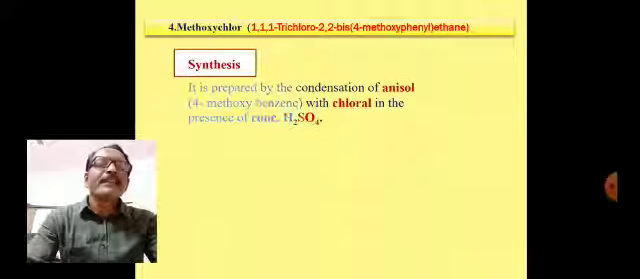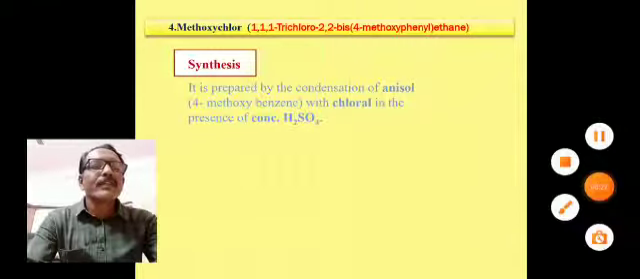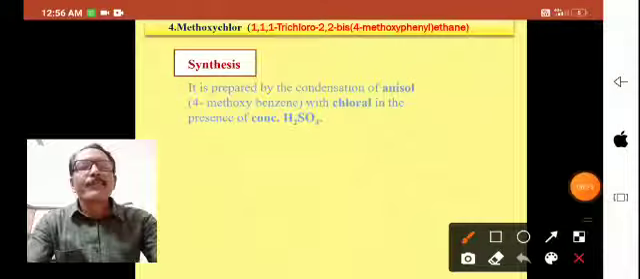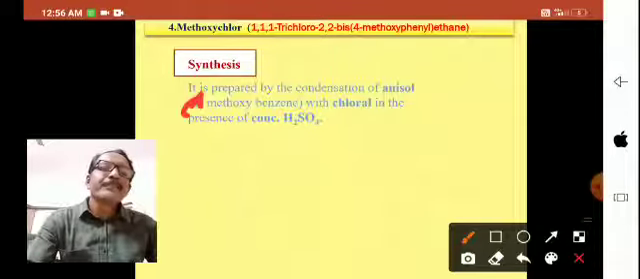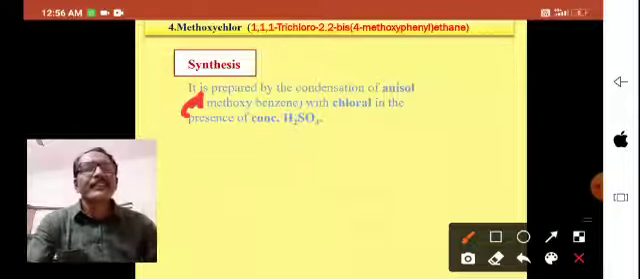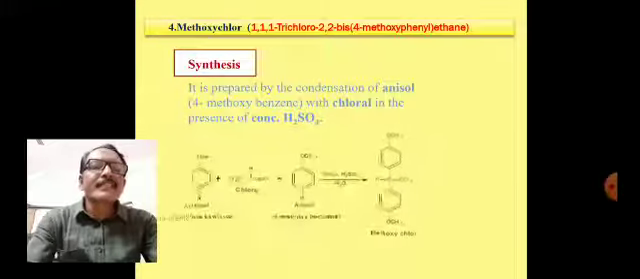It is prepared by the condensation of anisole, methoxybenzene, with chloral in the presence of concentrated H2SO4. There should not be 4 here. 4 is not necessary. It is only methoxybenzene. It is prepared by the condensation of methoxybenzene, that is anisole, with chloral in the presence of concentrated sulfuric acid. Very simple reaction is given here.